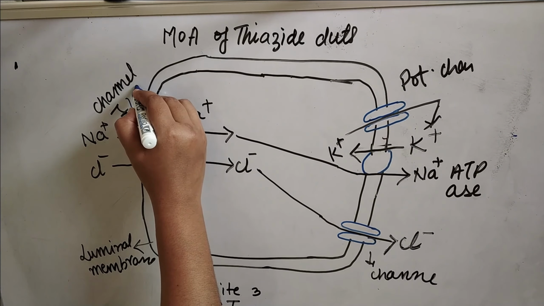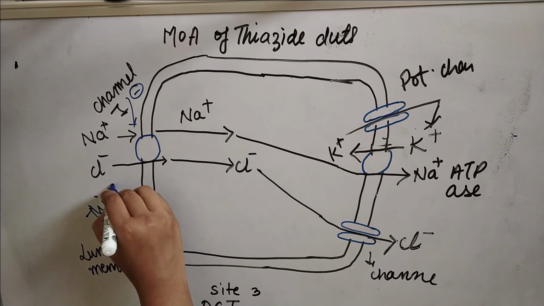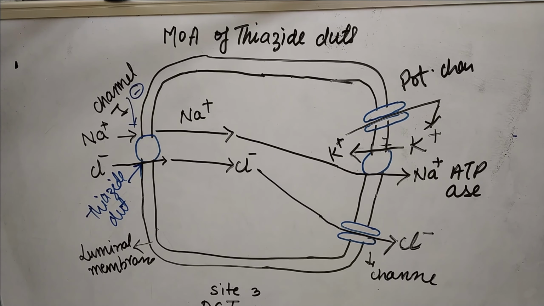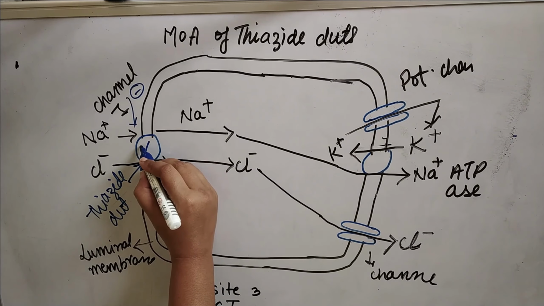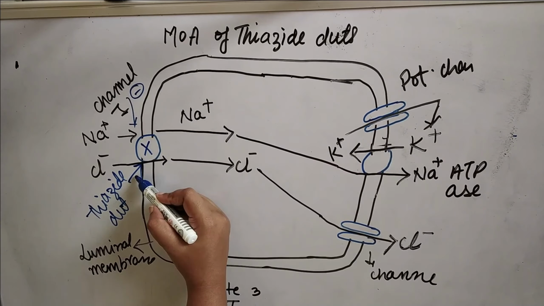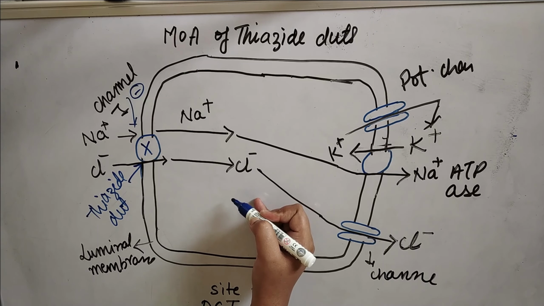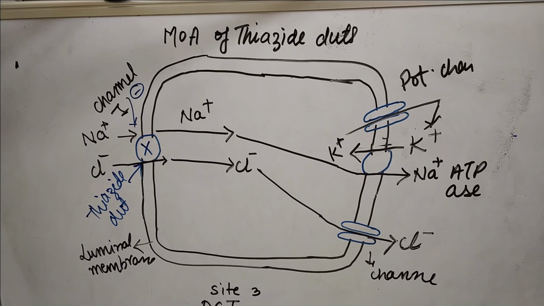Channel 1 will be inhibited by thiazide derivatives. Thiazide derivatives will block this site 1 or this channel 1. So if this channel 1 is blocked, no sodium and chloride can enter inside the DCT, the distal convoluted tubule. If no ion can enter inside, then there will be loss of potassium and sodium chloride ion.